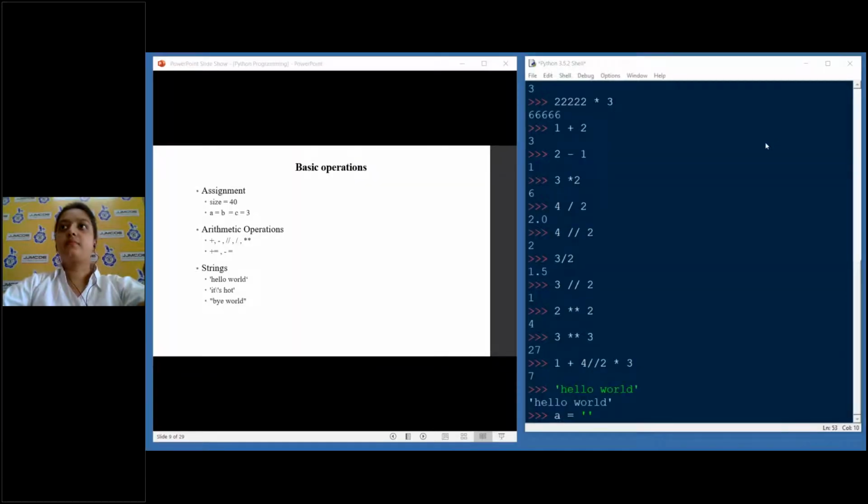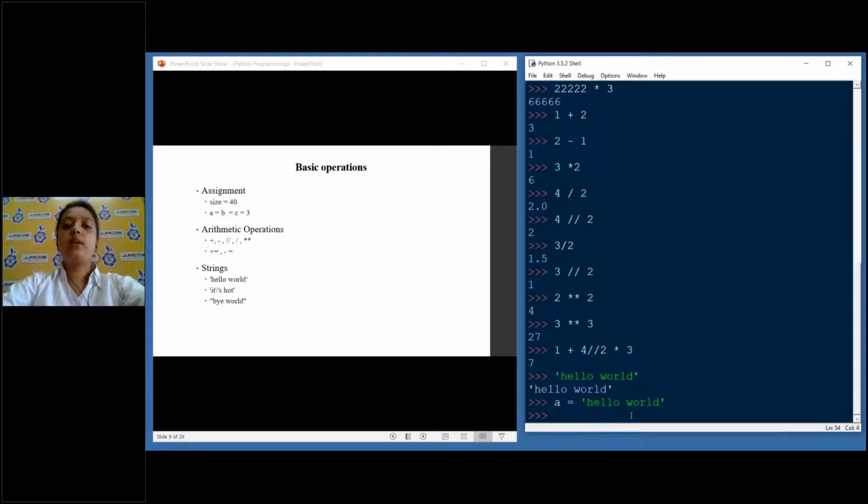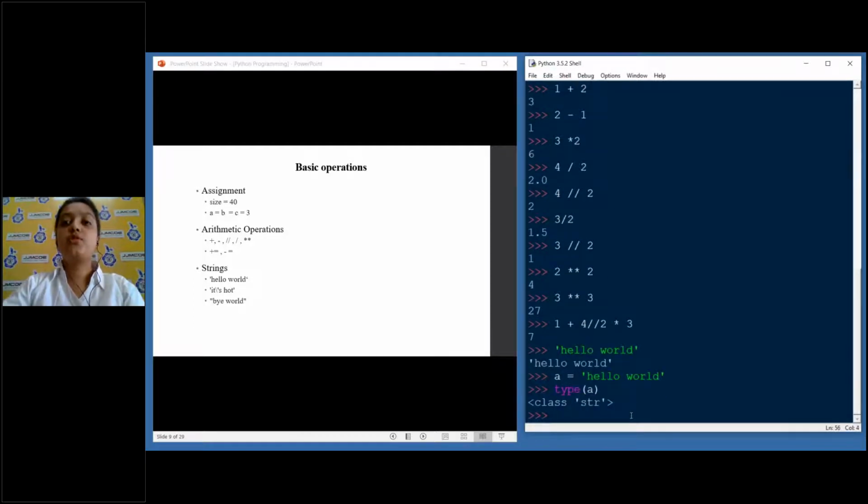So as I was saying, hello world. Let me assign this hello world to a variable A. I hope you can see my screen now. So A is equal to hello world. Can we see what the class of A is now? Type of A is what? String. str stands for string. String basically means a word which comes under double quotation marks or single quotation marks.